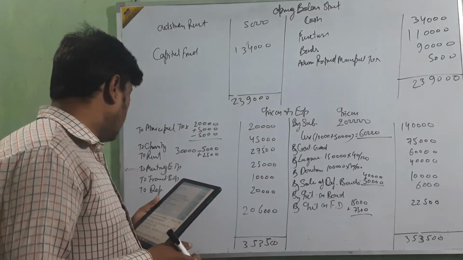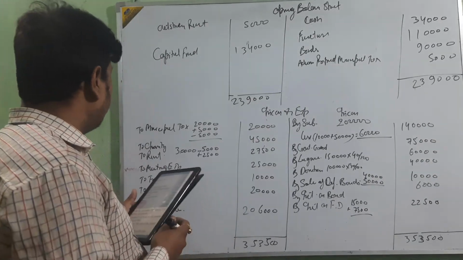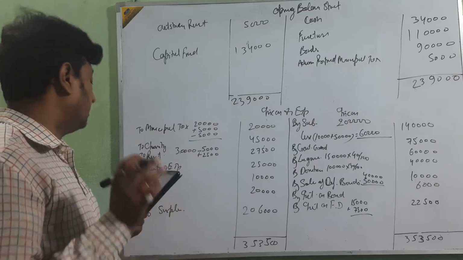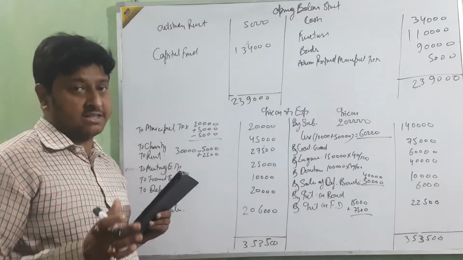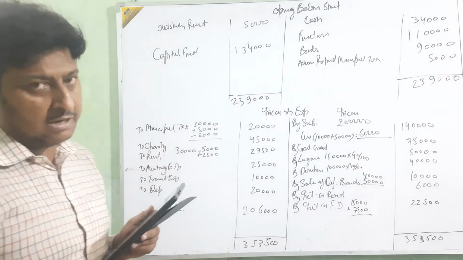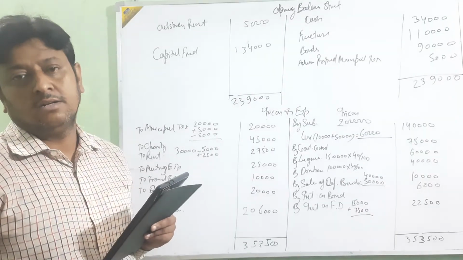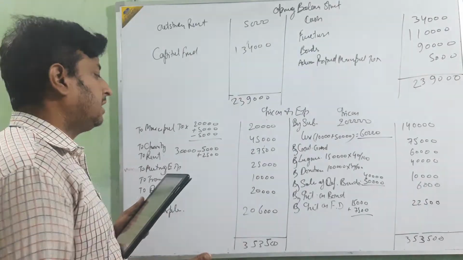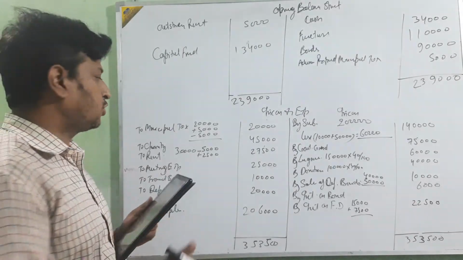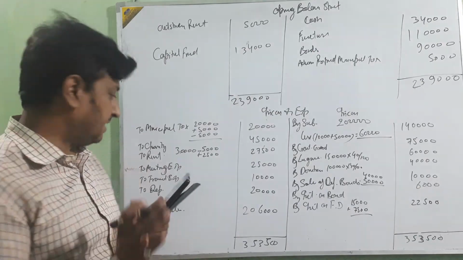Then meeting expense 25,000. Tournament expense 60,000 is given, 50,000 is fund or donation, 10,000 extra. So only we are going to show the tournament expense 10,000.